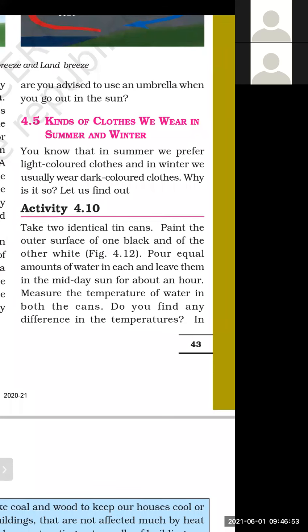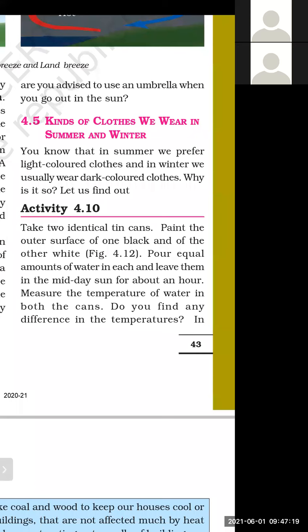During a hot summer day, the temperature can be above 42 degrees Celsius, so the clinical thermometer cannot measure that temperature, because its capacity is to measure up to 42 degrees Celsius. So to measure the temperature of water, we will use a laboratory thermometer.